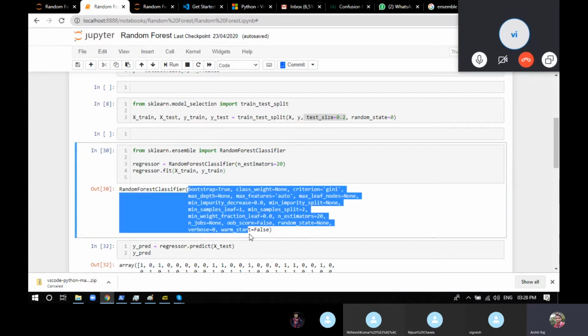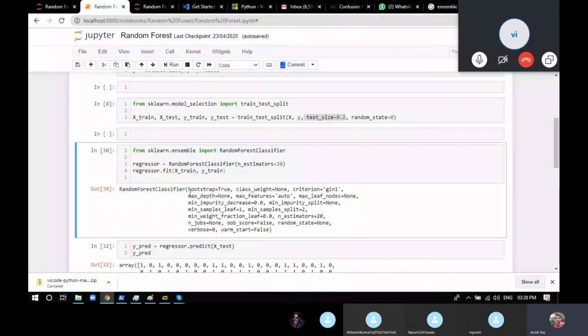Now, you can see you have so many different hyperparameters that you can tune. Random forest classifier bootstrap is true by default because that's what you're going to do. In class weight, you can specify the criterion, and the max depth, like what is the max depth you want for the decision trees, and max features. All the hyperparameters that you have for the decision tree are available in random forest, because random forest is just like a group of decision trees. So all the hyperparameters that you use in a decision tree are applicable here also. You specify any of those that you want.